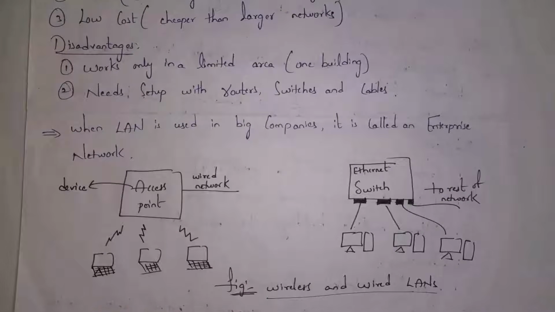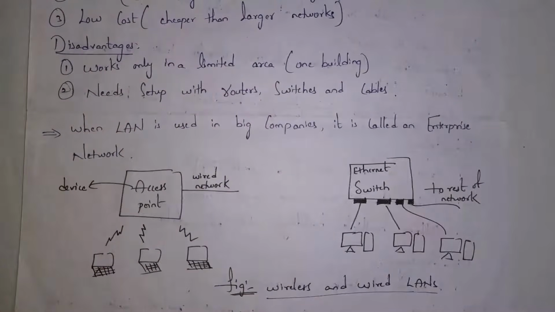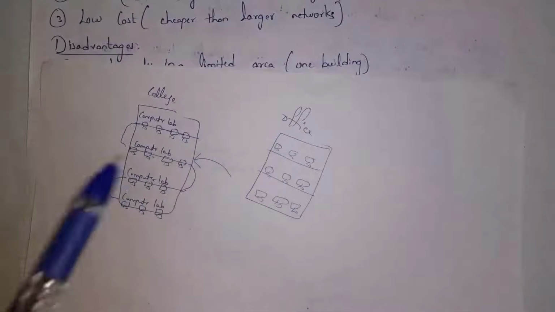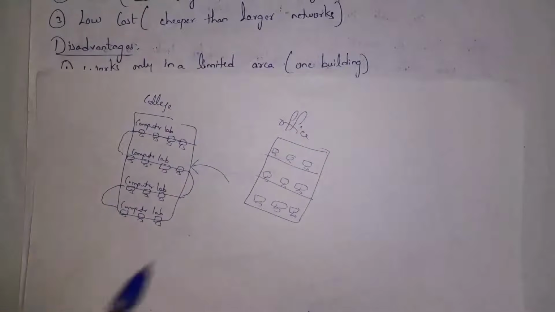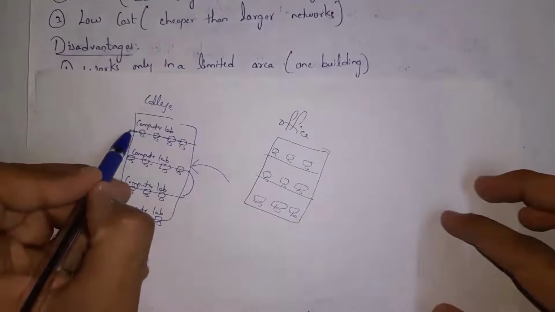These are disadvantages of LAN. And the first one is that it works only in a limited area, that is one building. As I already said before, LAN will work only within the building. Outside people cannot enter this network. And if you want to make this setup, you need routers, switches and cables in order to connect these computers.